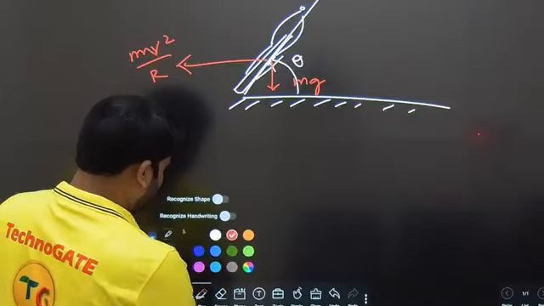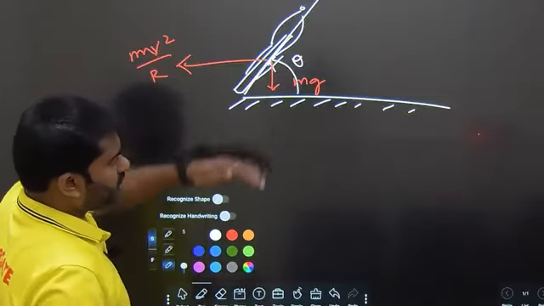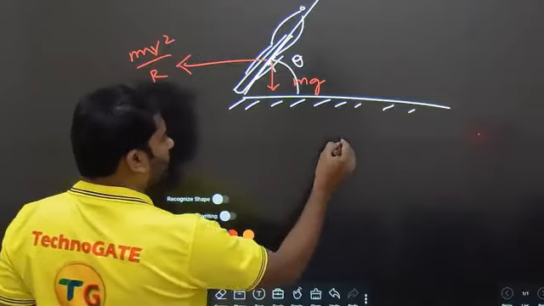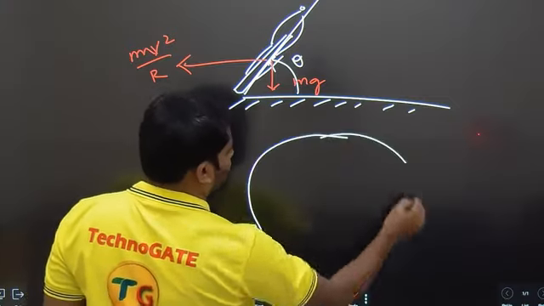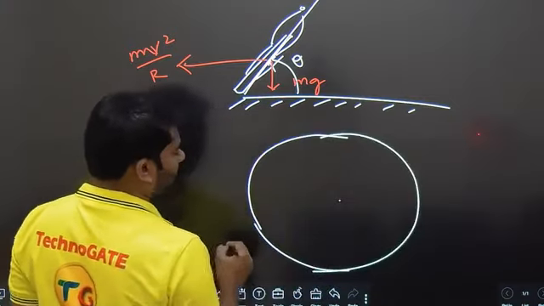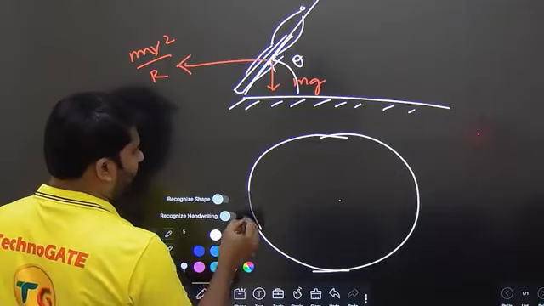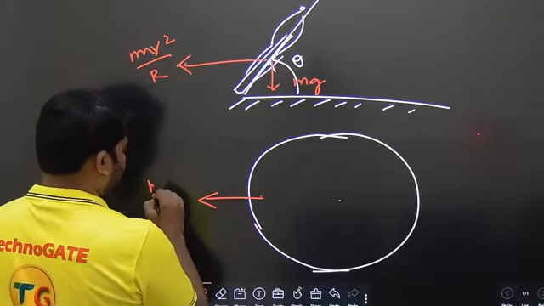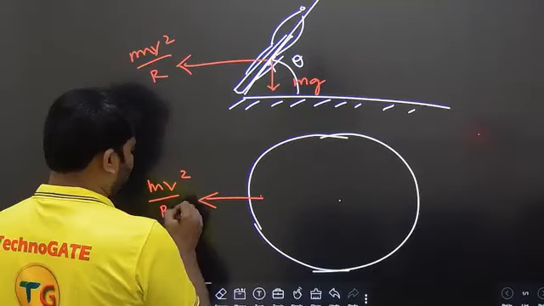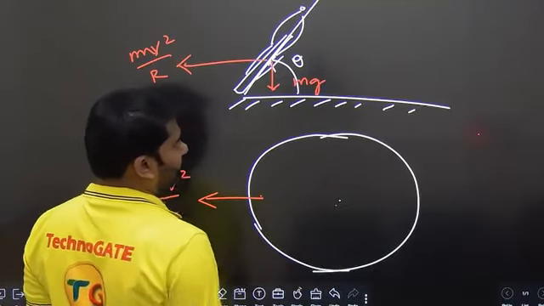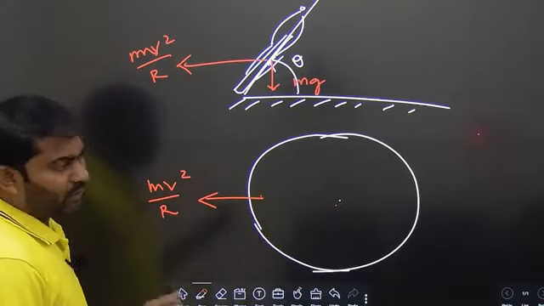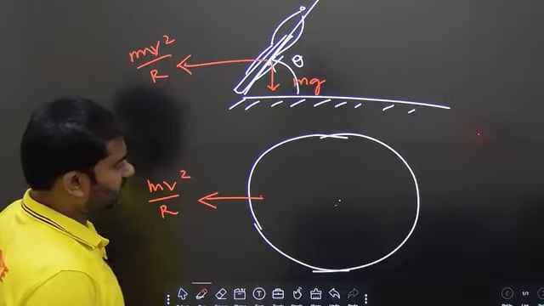Okay, to understand it even better, if you see from top, you would observe that there is a circle. This is the path of the circle. So radially outward we have this centrifugal force, which is mv square by r, where r is the radius of the circle. Mg is acting downward. Okay? So this is the thing.